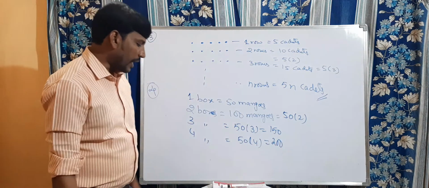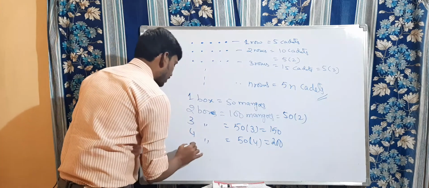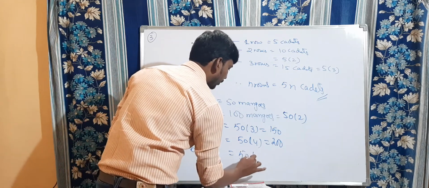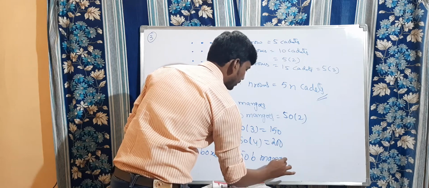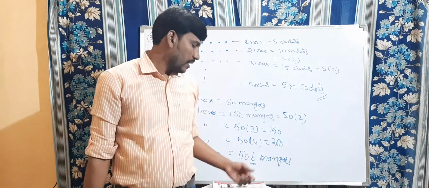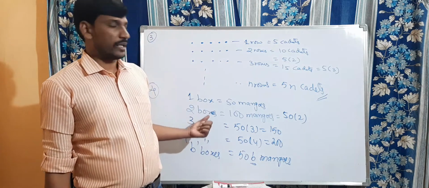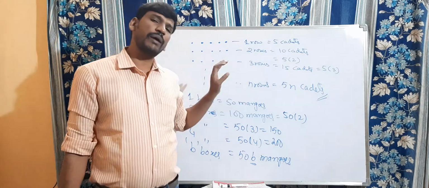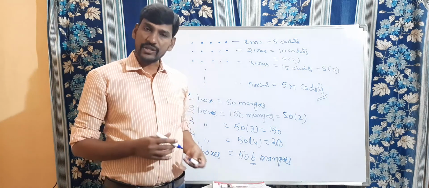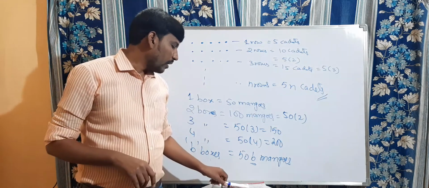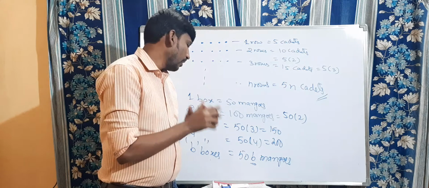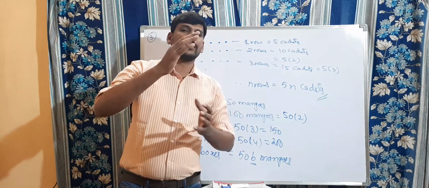Right, children? So here they are using a letter. There are B boxes. How many mangoes are there? 50 into B mangoes. So B represents the number of boxes here. Number of boxes into 50. Why should we multiply with 50? Because in each box there are 50 mangoes. Right, children? So this is the process of doing algebra by creating rules and formulas, a combination of numbers as well as variables.